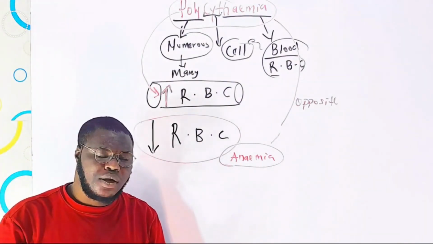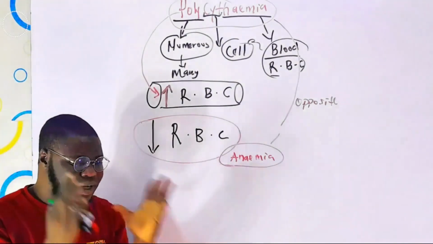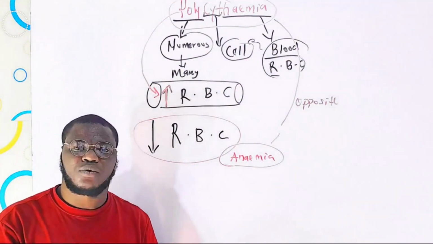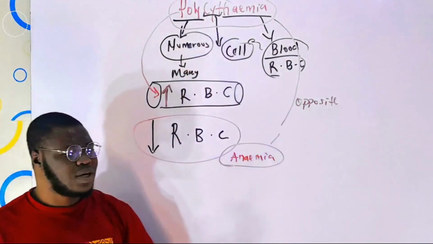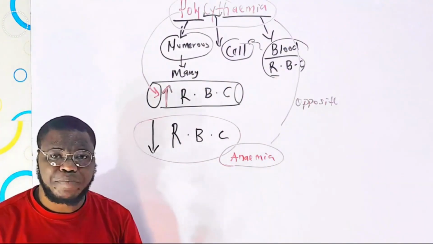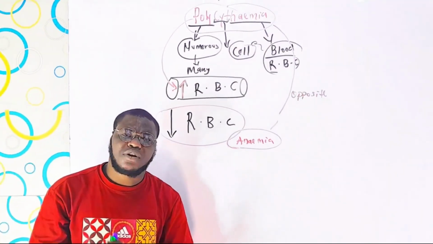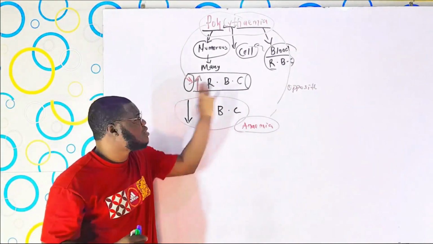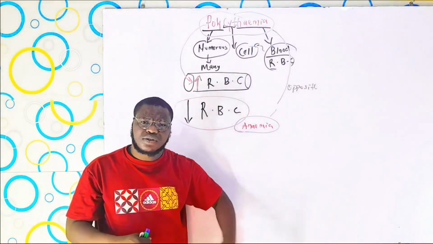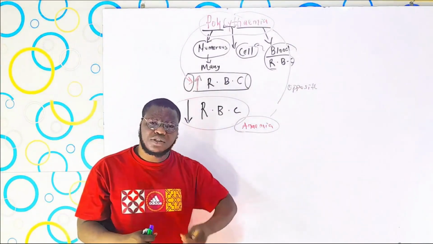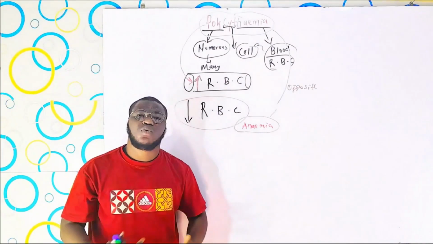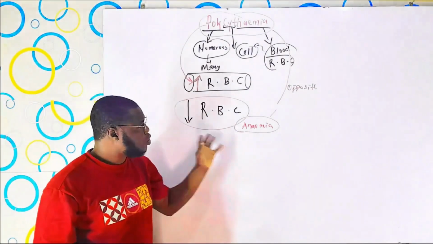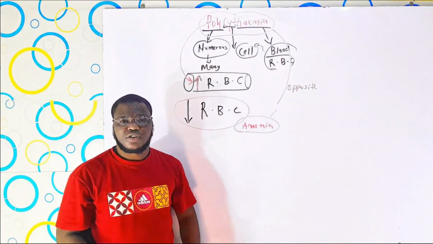Now, the next thing we should understand is the types of polycythemia. But the types get confusing, so the best way to understand them is to talk about the causes. What can happen to a human being for that person to develop polycythemia? What can cause an increase in the amount of red blood cells that the red bone marrow is popping out? To understand that, I would like to rub the board, come in with the mechanism, and talk about the etiology. I'll be right back.